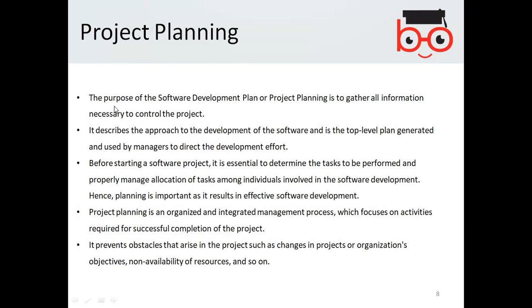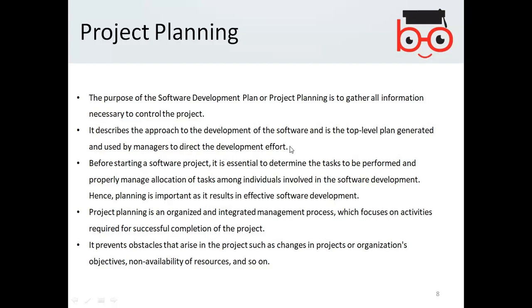Furthermore, the new topic is project planning. The purpose of a software development plan or project planning is to gather all information necessary to control the project. So if the project has to be developed, then the project development can be controlled by gathering all necessary information, which describes the approach to the development of the software and is the top level plan generated and used by managers to direct the development efforts.